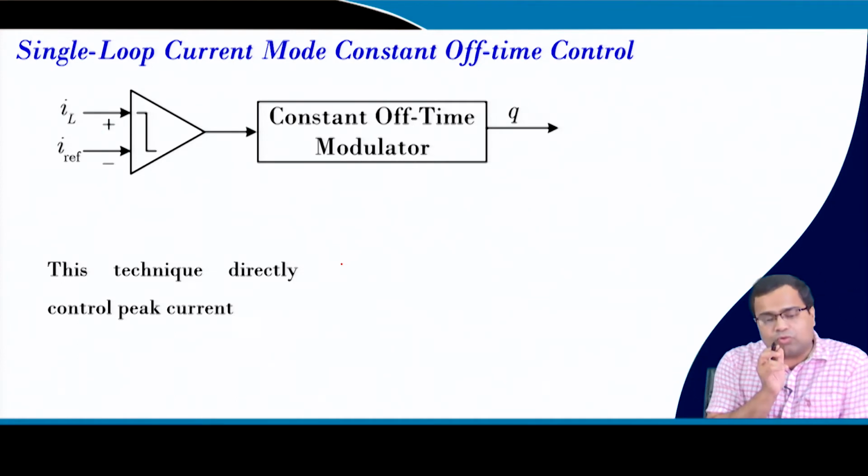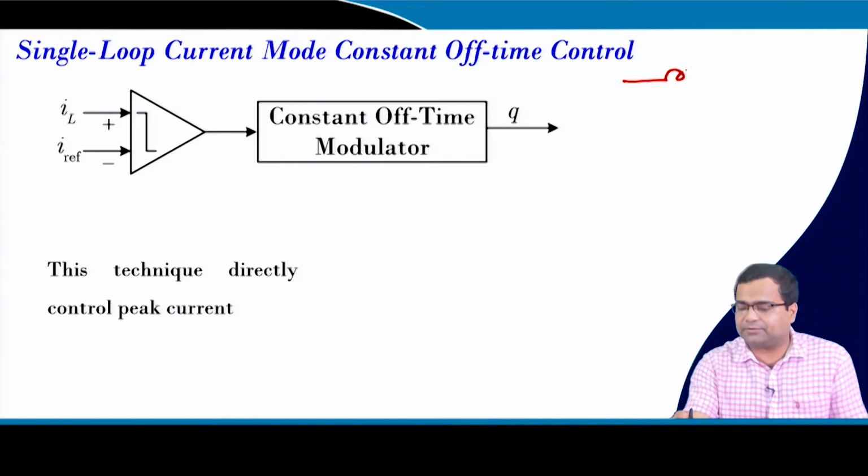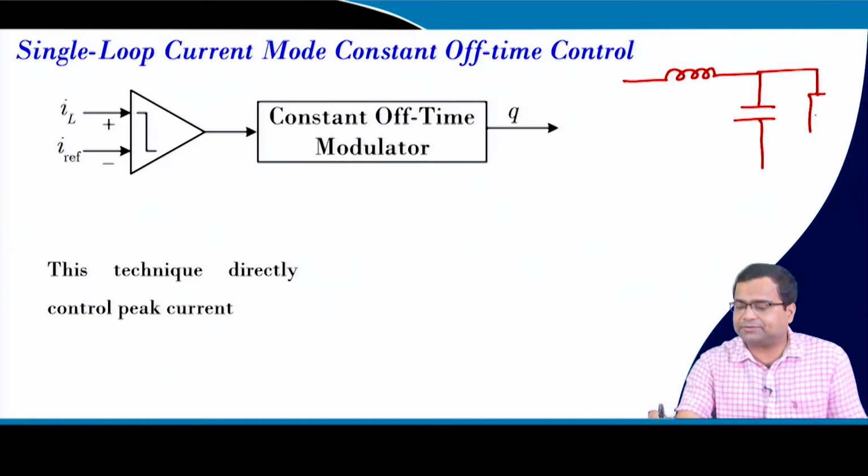But what we have to do, suppose we take a buck converter and there is an output capacitor, and here you are putting a battery. So you have a positive and negative terminal of the battery. So this is my battery.